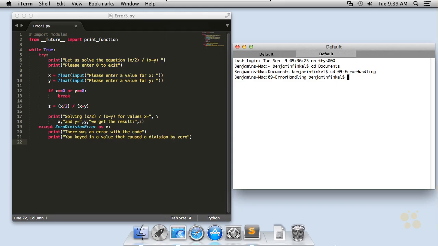What I've done here is change my except clause to say except ZeroDivisionError instead of except Exception as E. And if you're wondering where I got that specific syntax, ZeroDivisionError, well, there's a couple of different ways you can get it.